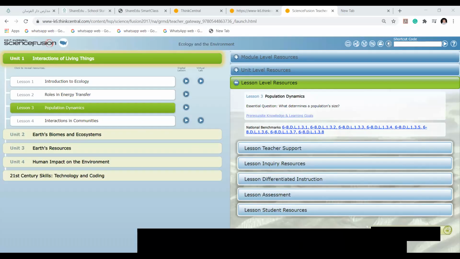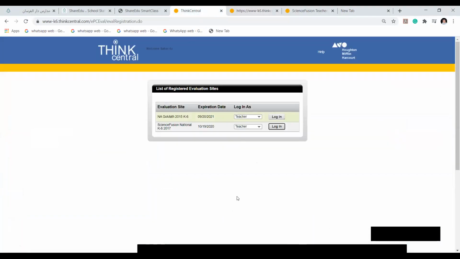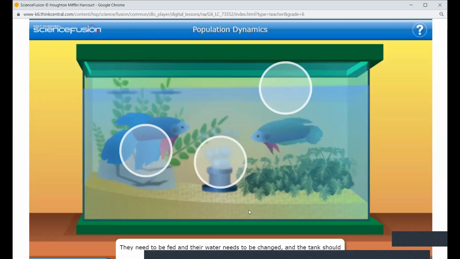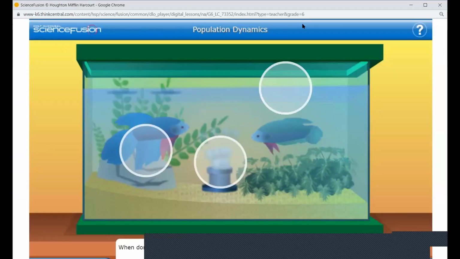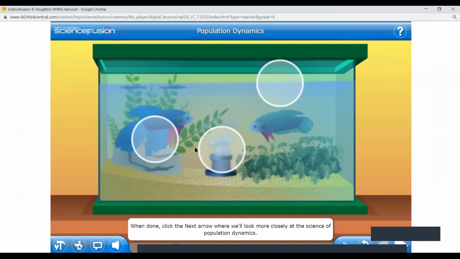Yes. Have you ever kept fish in an aquarium? If so, you know that the fish need attention. They need to be fed and their water needs to be changed, and the tank should be kept clean of algae. Can you think of some factors that limit the number of fish in an aquarium? Click each area of the image to see where we'll look more closely at the science of population dynamics.